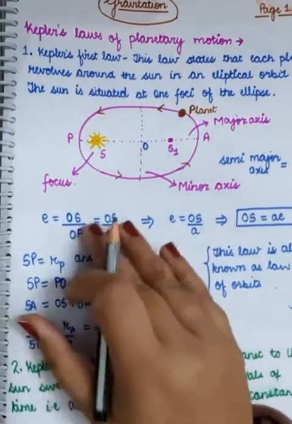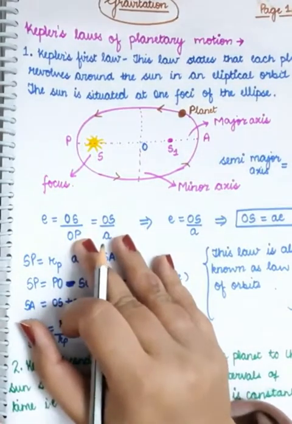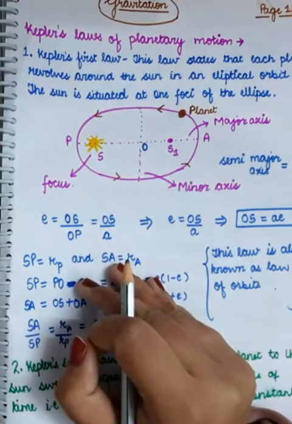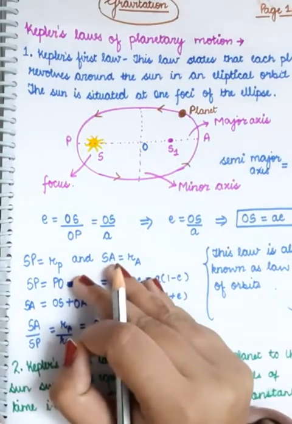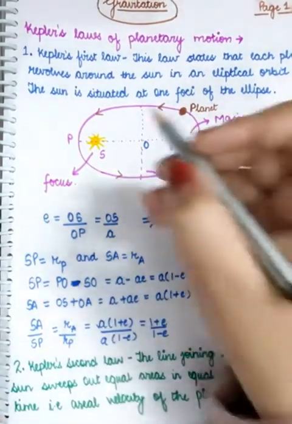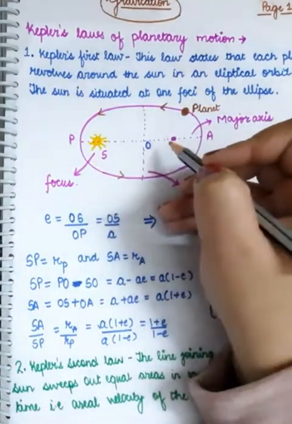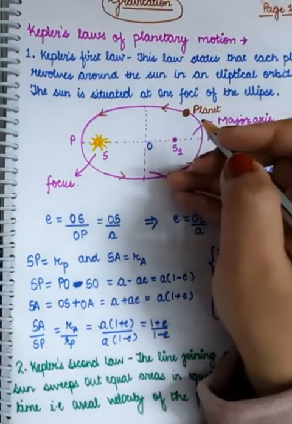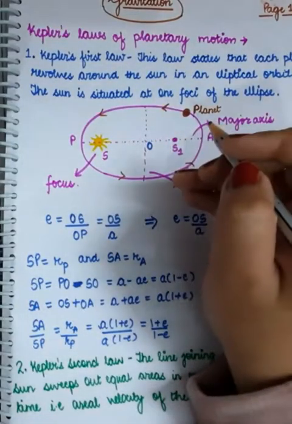So talking about the first law, Kepler's first law is also known as the law of orbits because it talks about the orbits, right? Kepler's first law states that the planet revolves around the sun in an elliptical orbit and not in a circular orbit.